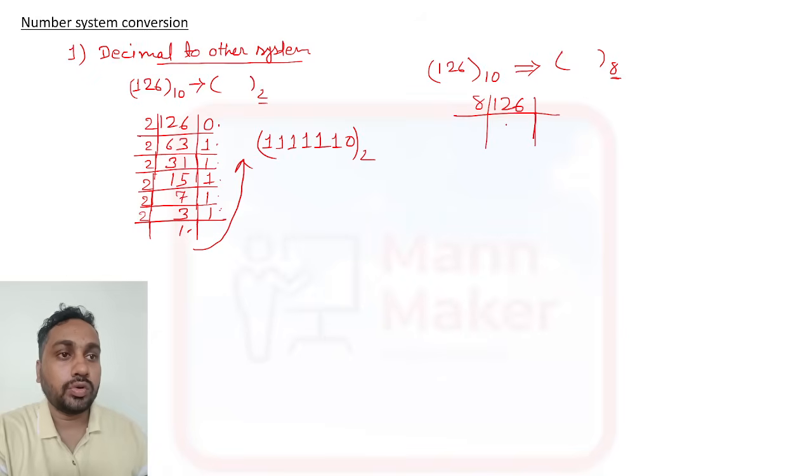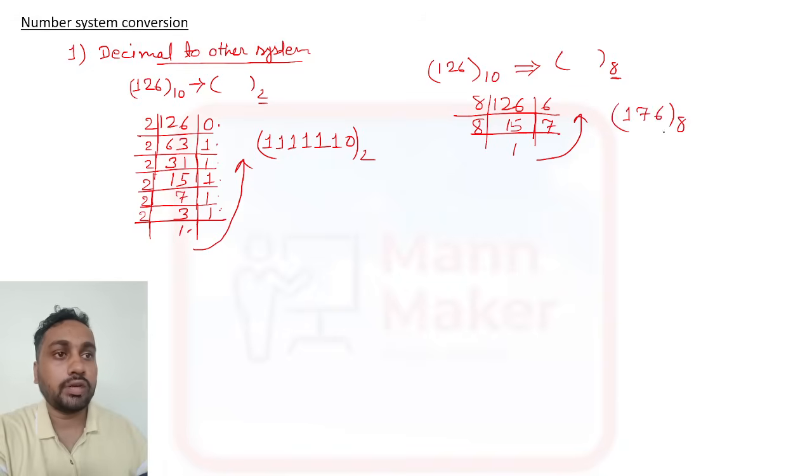If you divide this, it goes 15 times, so you will get remainder 6 here. Now again if you divide 15 with 8, you will get 1 here and remainder 7. So again you need to write like this: 176 is the octal form of 126 decimal. Okay, that was decimal to octal.